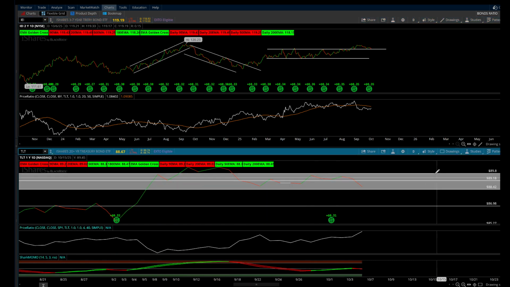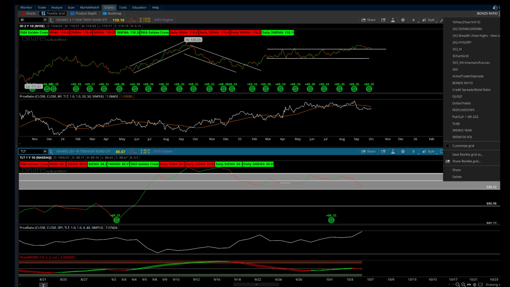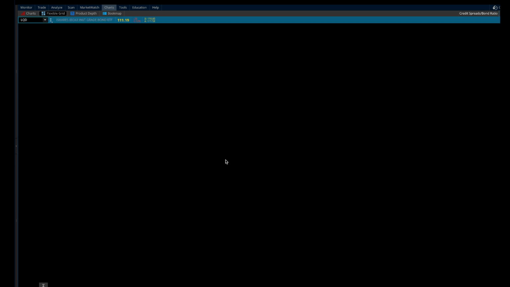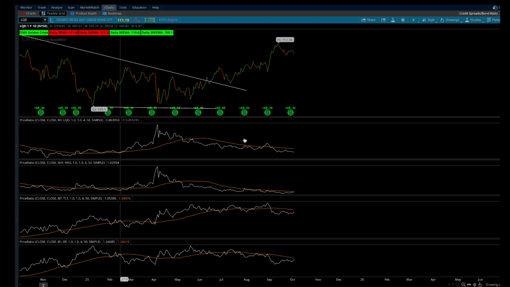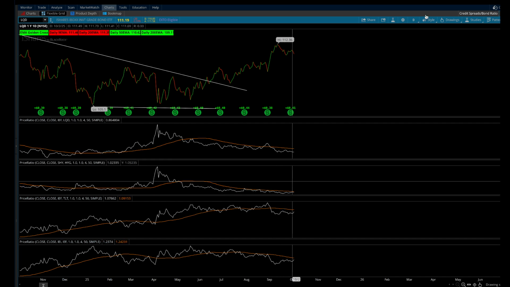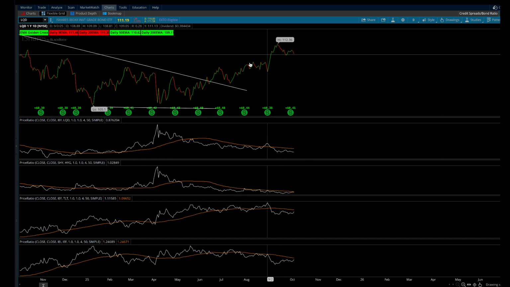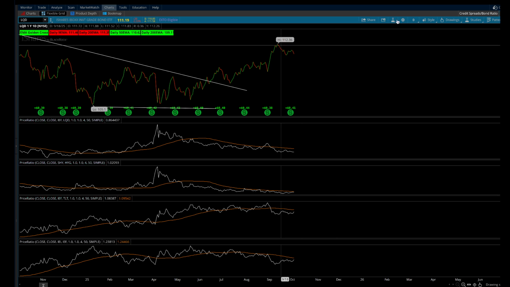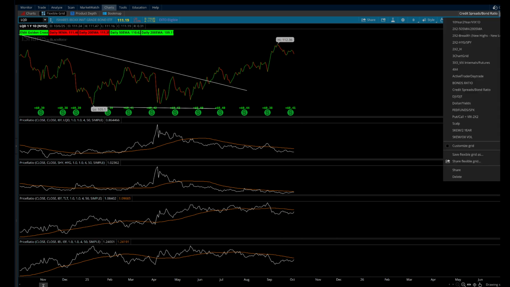Let's just take a look at the TLT here. It needs to hold 88.40, and not an issue there. As long as that holds, I'm not really too worried about that. Okay, here is the bond ratio on the bottom, but credit spreads on the top. All right, this one's coming up a little bit, but nothing. Risk off, no really issues here. LQD with that same divergence on SPX, so there's another little red flag. Okay, but nothing too crazy.